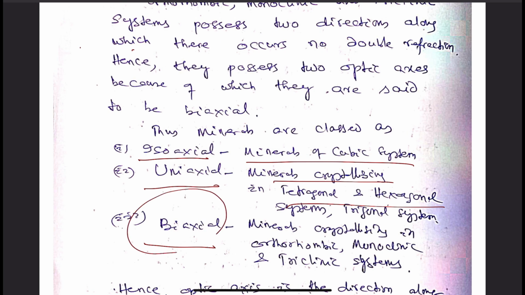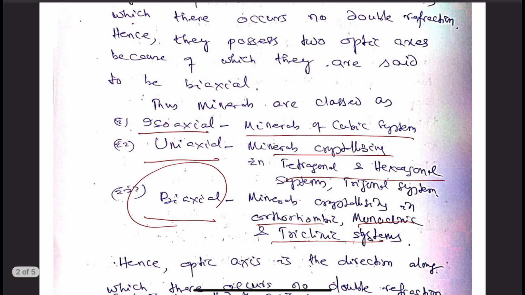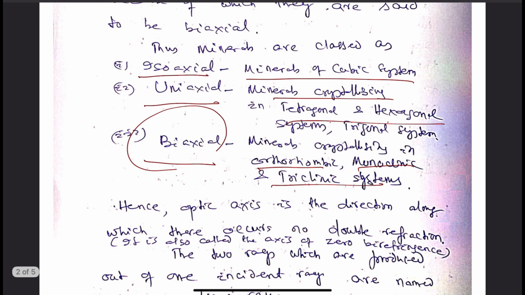If it is biaxial, it is the case with orthorhombic, monoclinic and triclinic systems. And these uniaxial or biaxial crystals display the phenomenon of double refraction. And there is no double refraction along the optic axis direction.